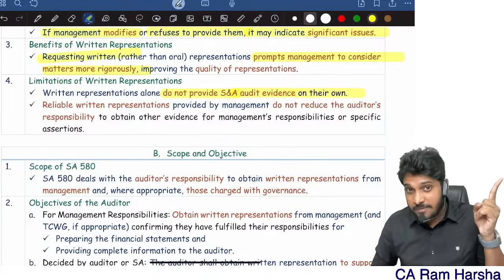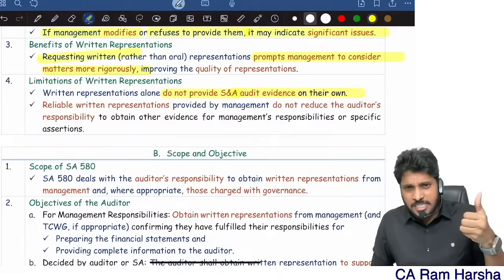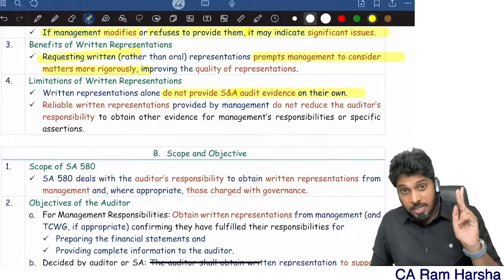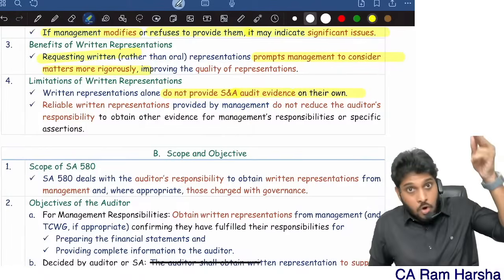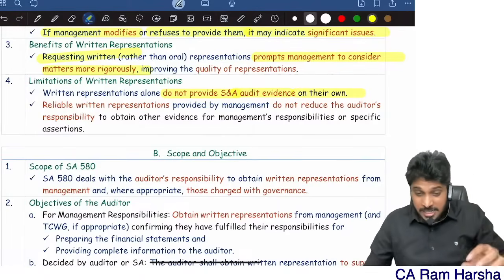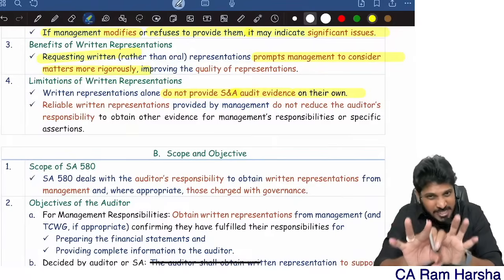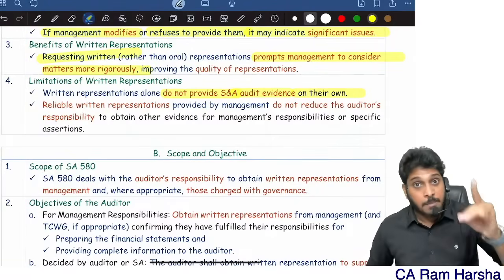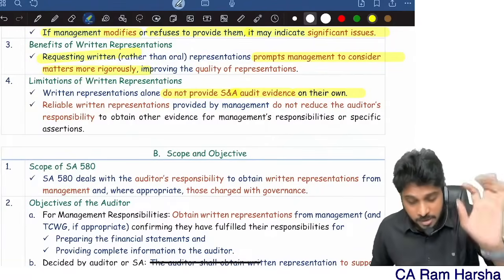You see, subsequent events, just now we saw. We review the latest interim financials. We review budgets and all that happen later on. We inquire of management about subsequent events which they identify. So many works we do. And finally, we will ask for written representation. Written representation is only confirmatory in nature, like it's only supporting in nature. That is never the main audit evidence, but that is also important evidence. Remember. Next,